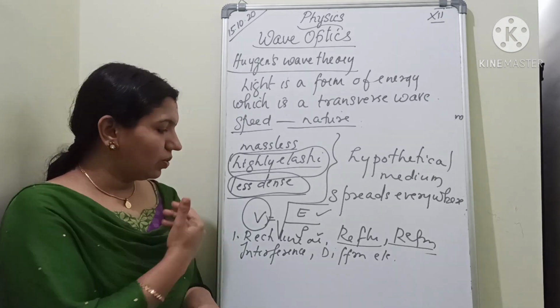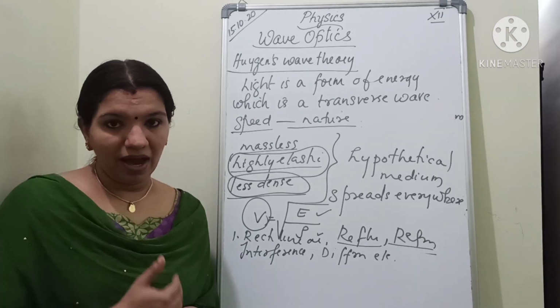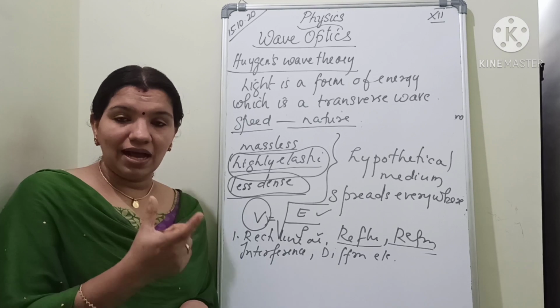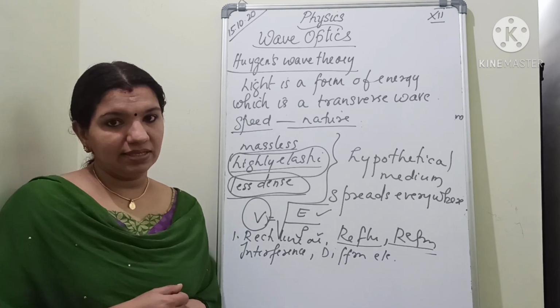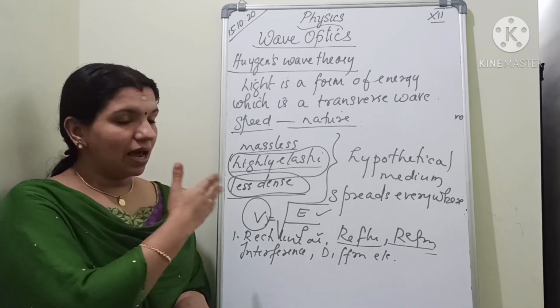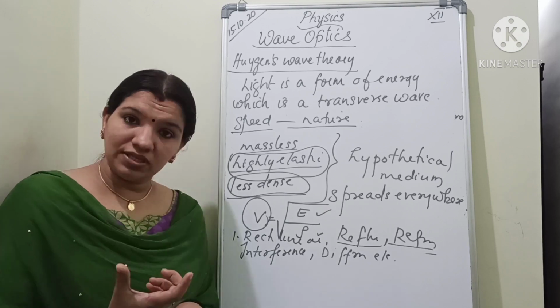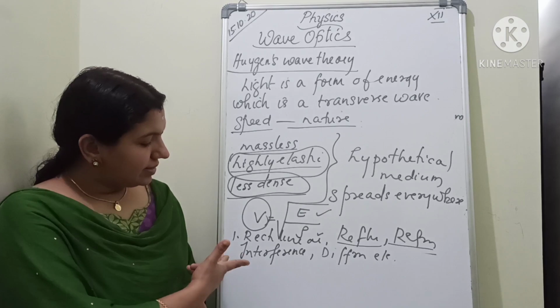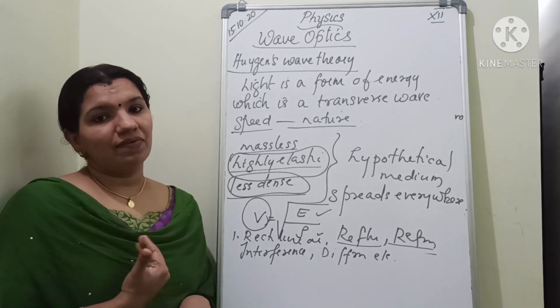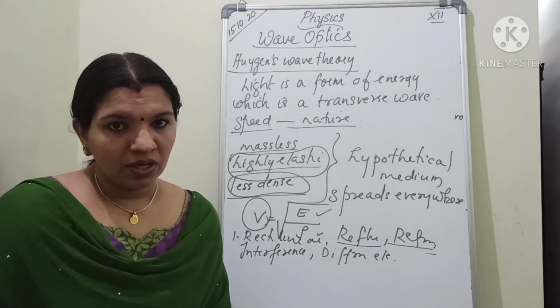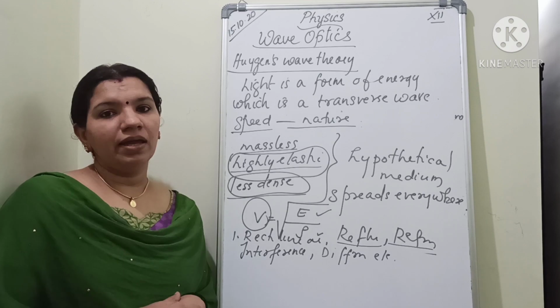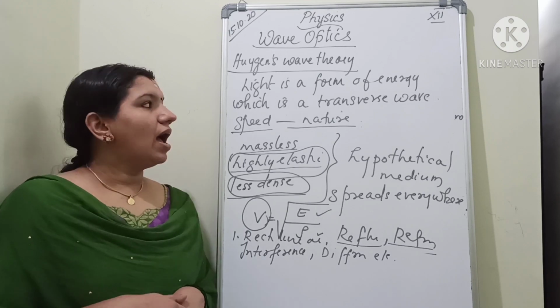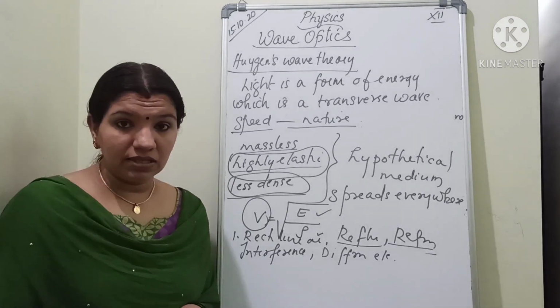And you have the equation V equal to square root of E by rho, in which E is elasticity and rho is the density. So if it is a less dense and highly elastic medium, the velocity will be very high, isn't it? So that this particular light can travel easily through the medium. So these are all explanations given by Huygens theory, and this theory can be called as ether's theory.